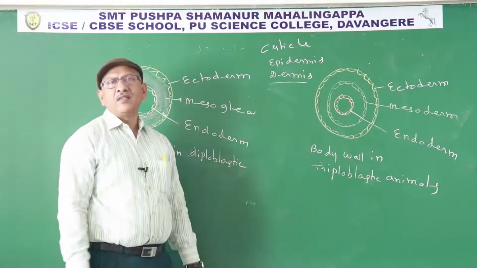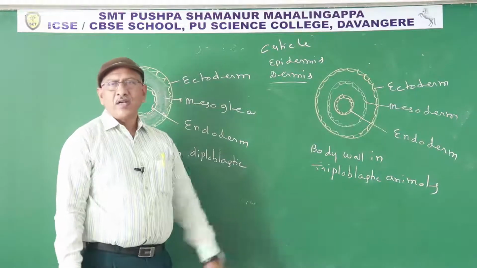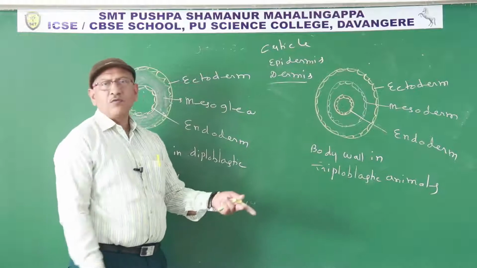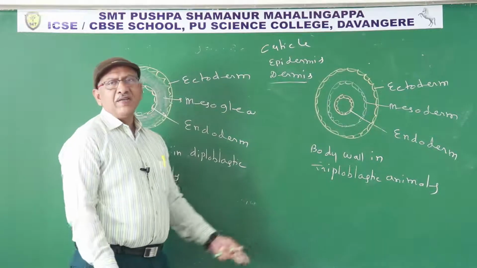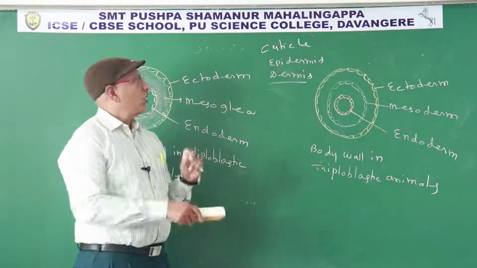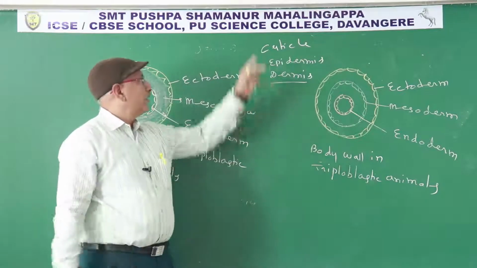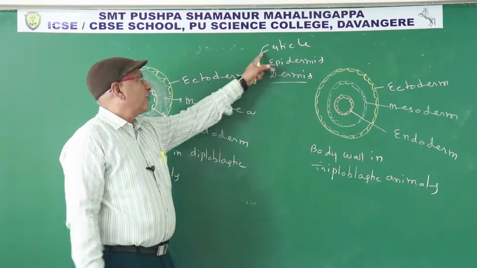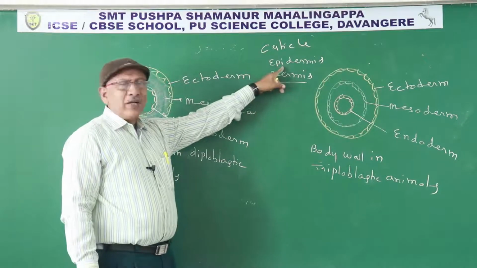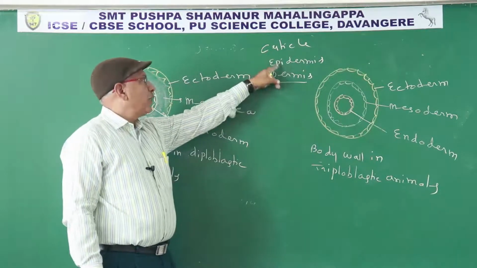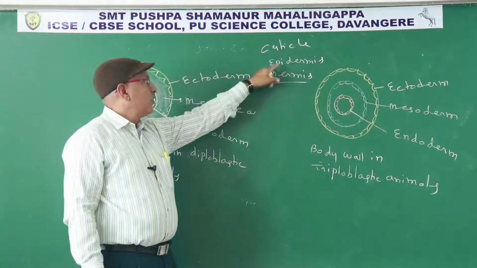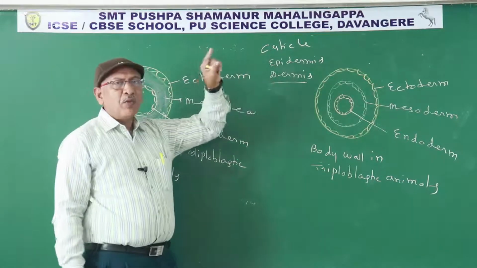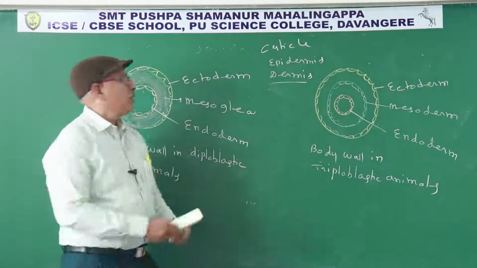In the remaining stages, fetal stage, infant (the first four years in human beings) and later, the body wall contains only these three layers: cuticle, epidermis, dermis. Cuticle is derived from epidermis; epidermis secretes the cuticle. Epidermis is formed from ectoderm, dermis is formed from mesoderm.